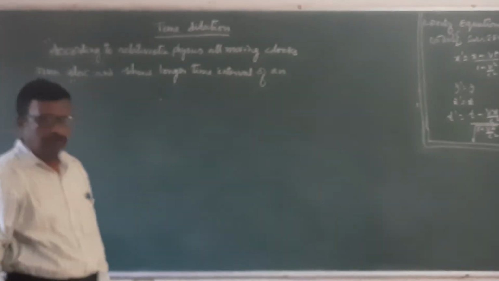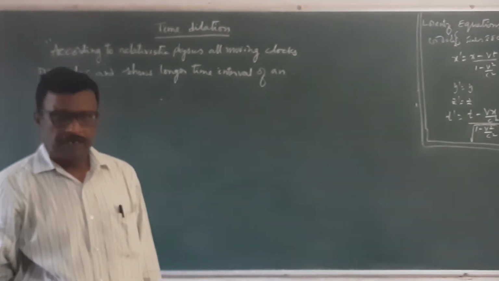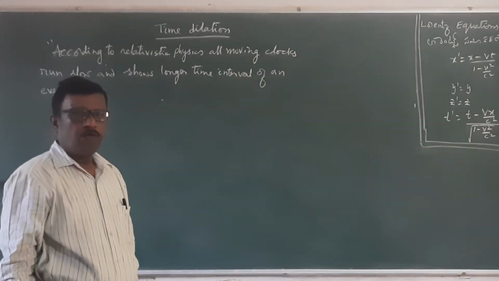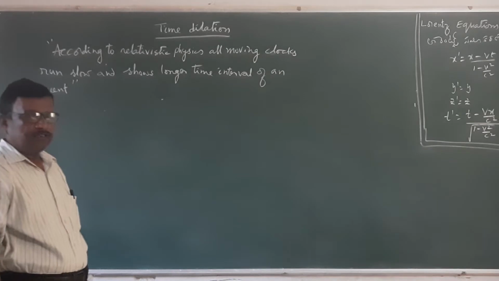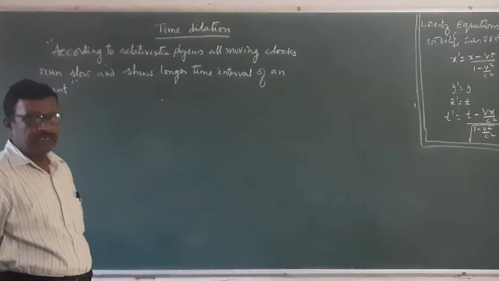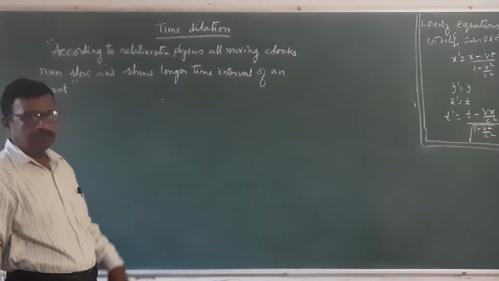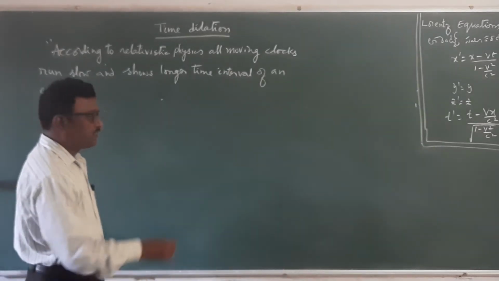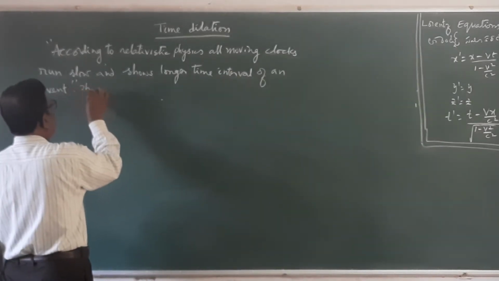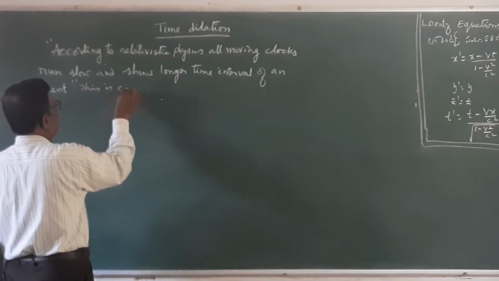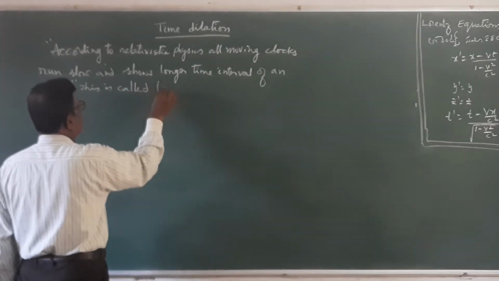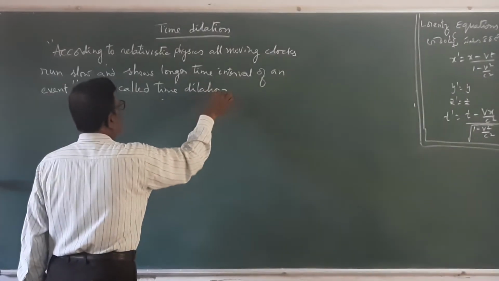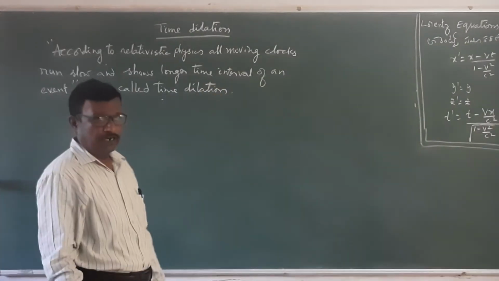If the time interval of any event is measured in a moving frame, that time interval increases because the moving clocks will run slow. This is called time dilation.